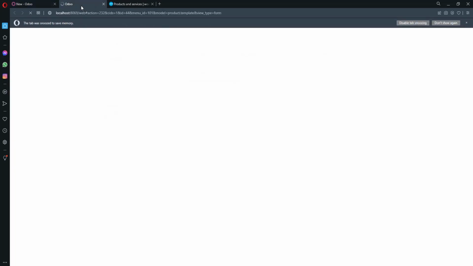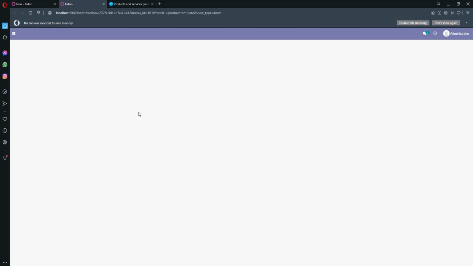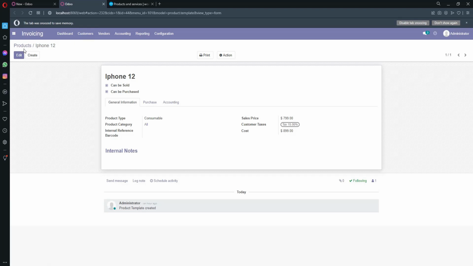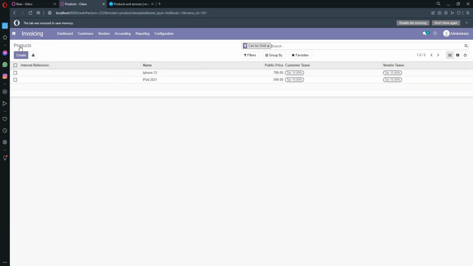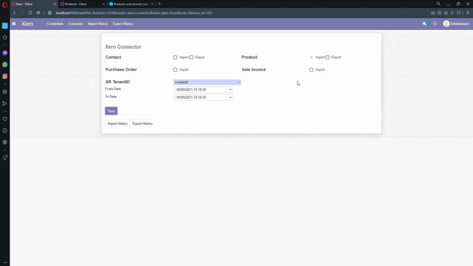Going to the products, as you can see, the iPad 2021 that we created in Xero is imported successfully. Both operations work perfectly, import and export. Let's move on to the next one.